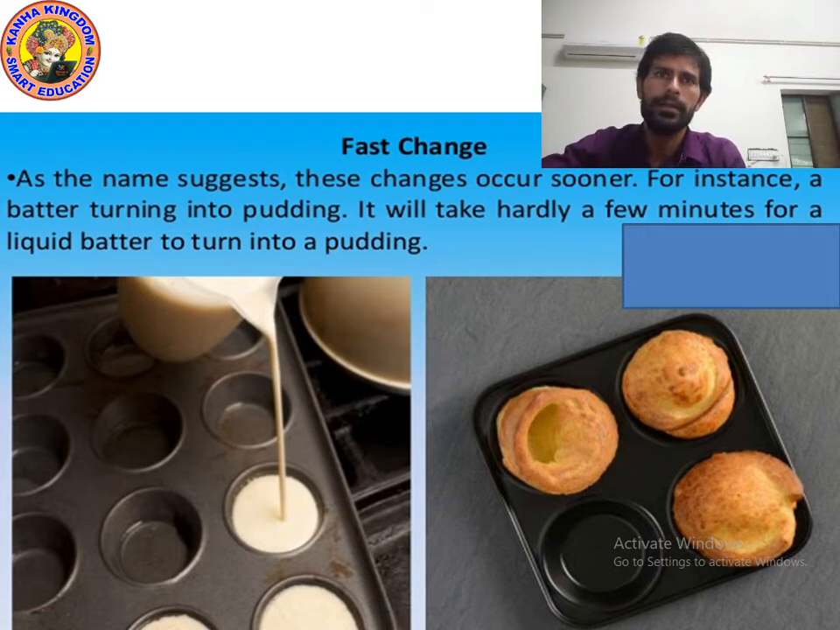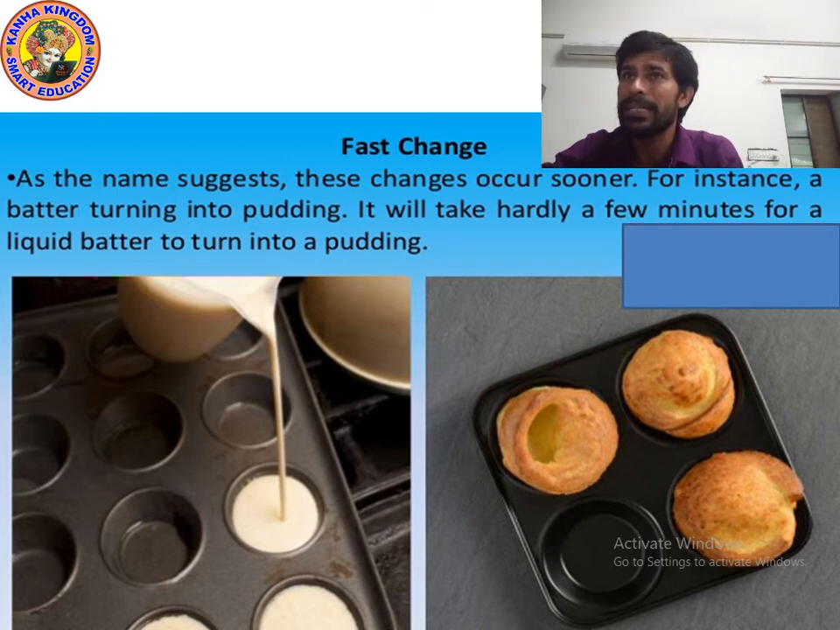Now let's talk about fast changes. As the name suggests, these changes occur sooner, very fast. For example, a batter turning into pudding is an example of fast change. It will take hardly a few minutes. Changing a batter into pudding happens very fast. It takes little time for a liquid batter to turn into pudding.